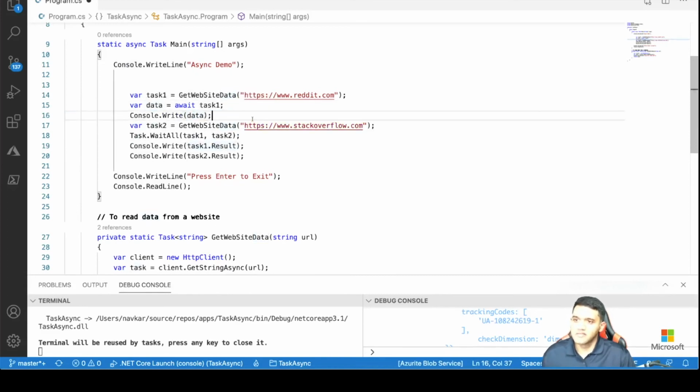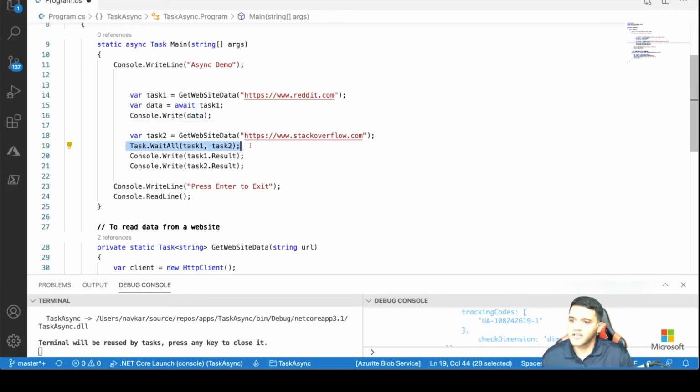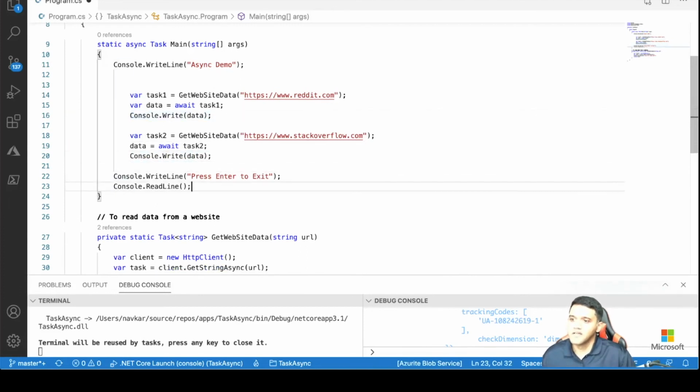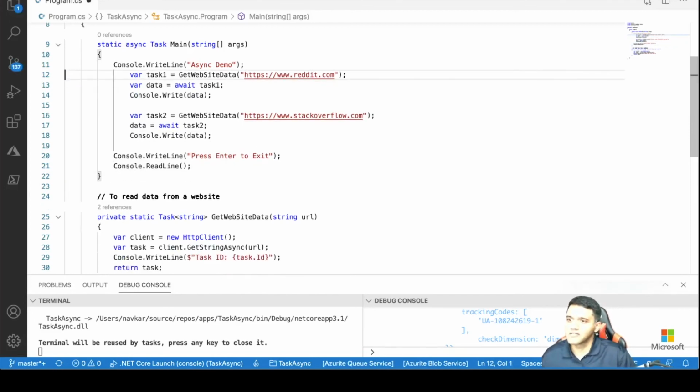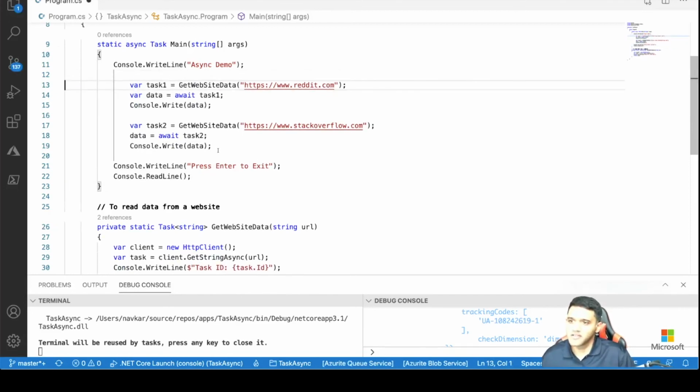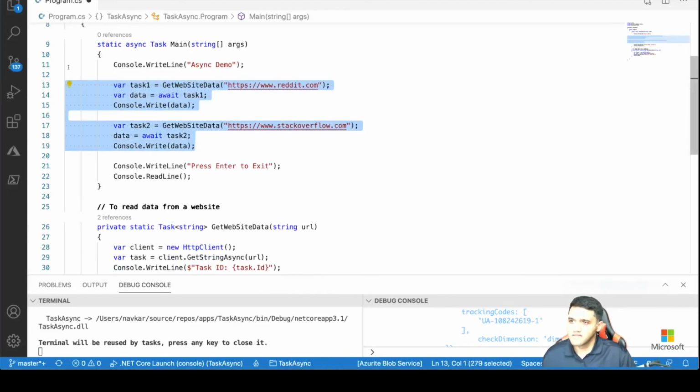Okay. Similarly, I can reuse the same variable. So I'm going to say data equal to, see the way I'm using a variable here. I'm using the data variable. I'm going to do this. I'm going to do the same thing here again. That's it. So here I'm going to run this. I'm going to adjust the indentation a little bit. So it looks good. Yeah.